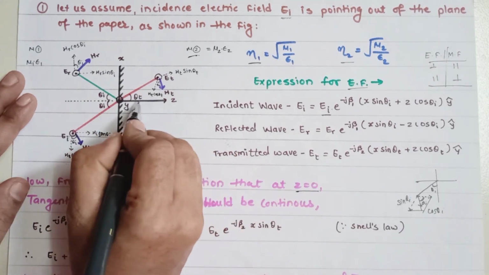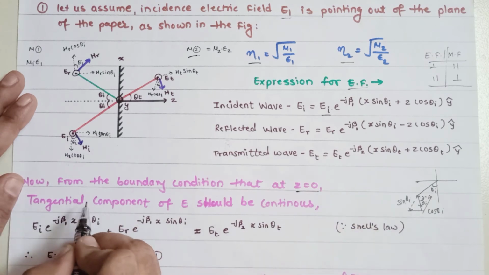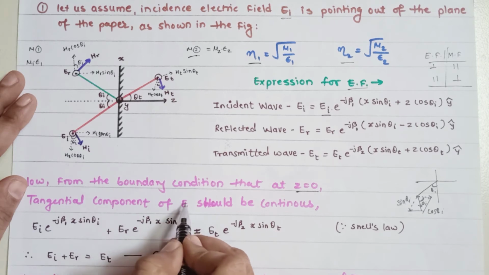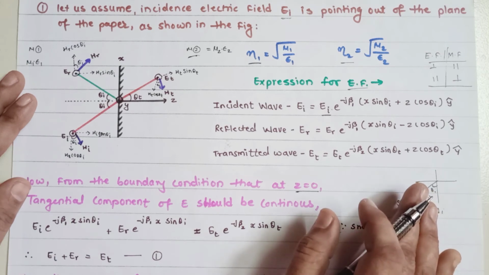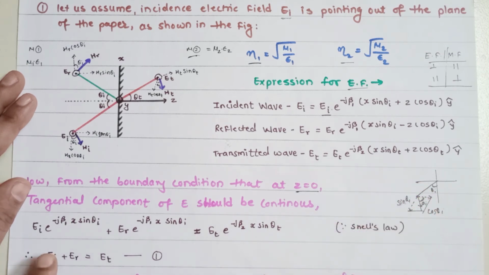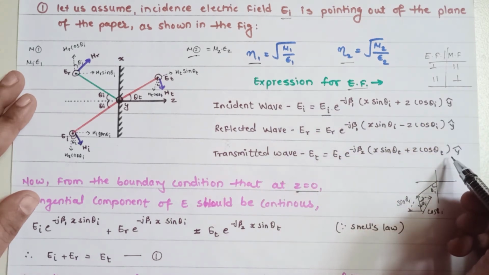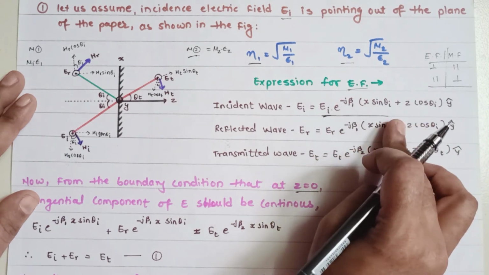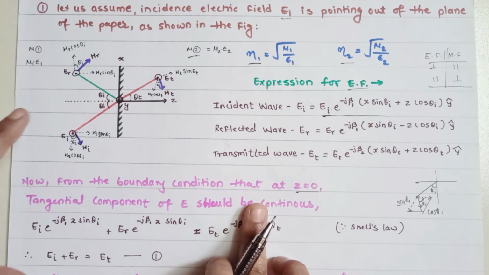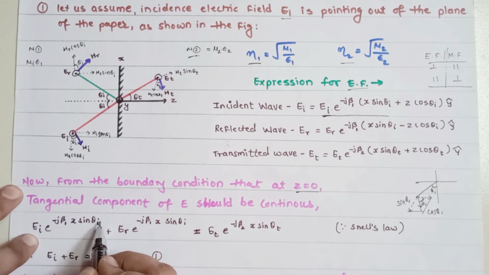So we must assume here that this particular z plane is z equal to 0. Then what will happen? The tangential component of this E vector should be continuous, so it satisfies the boundary condition. Then in this equation, the EI part is completely negligible, we have to neglect it. Only the first part of this equation we consider according to this boundary condition, and then we need to write down the EI, e raised to the power minus j beta 1 x sin theta I.